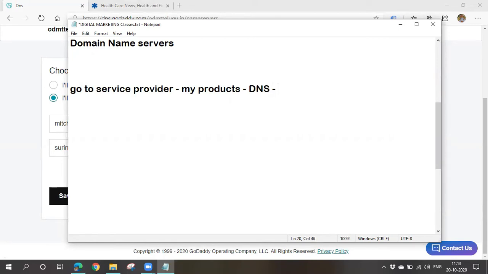Click on that, and then choose change name servers. Then paste the name servers you got. After buying a hosting, you'll be getting these name servers in your mail. You have to paste those two name servers there and click on save. That's it. Clear? Any doubts till now?